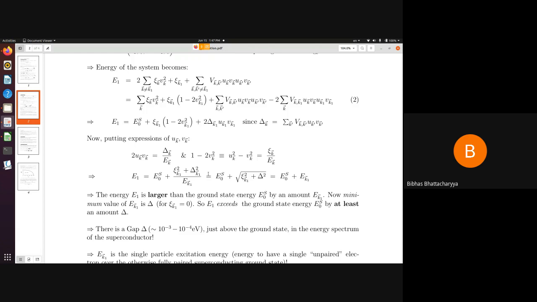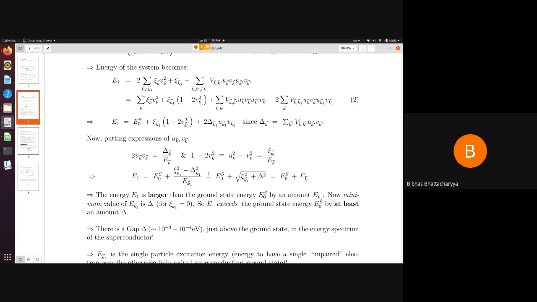Contrary to this, consider the normal metal. In a normal metal, at T equal to 0, we know all the states are filled up to the chemical potential or the Fermi energy. Now, if you allow the system to absorb one extra electron, then it will just resettle the value of the chemical potential a little bit, and thereby it will absorb this electron, and by this process the energy of the system will increase by an infinitesimal amount, because there is a state infinitesimally adjacent to the previous chemical potential which was vacant.